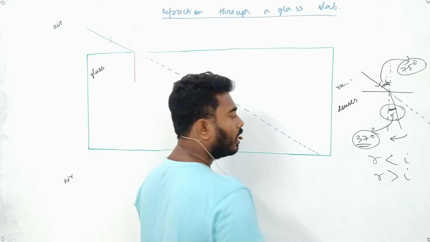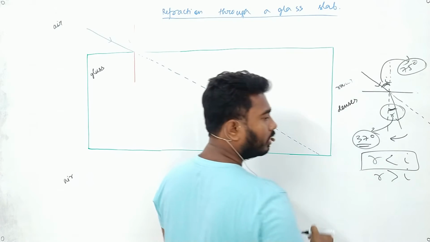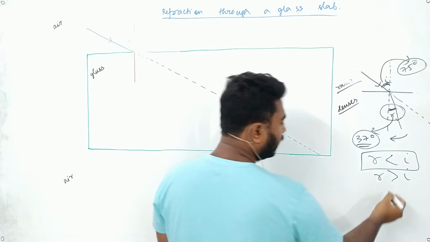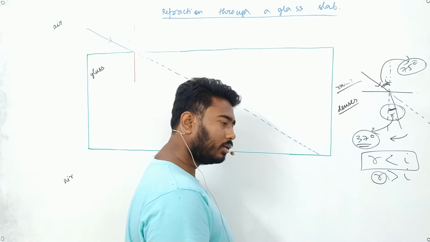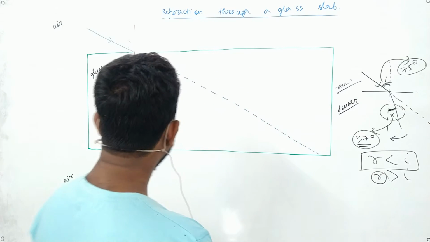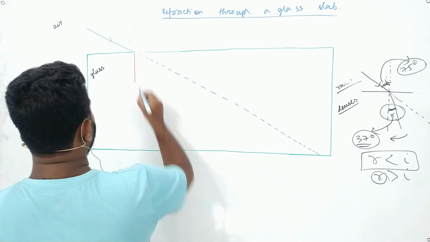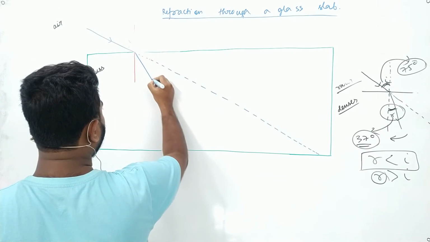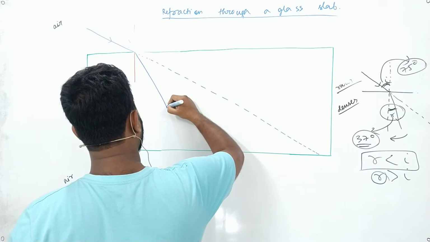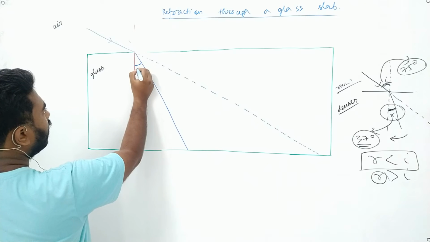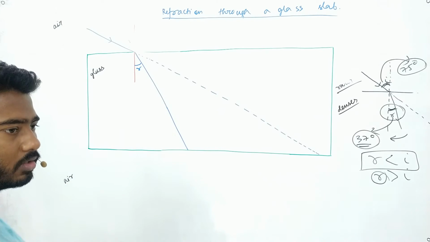R is less than I. So when a ray comes from a rarer medium to denser medium, the angle of refraction is less. Is that clear? Yes, sir. So in this case also the angle of refraction will be less. So suppose it got refracted, it made an angle R and it came along this direction.